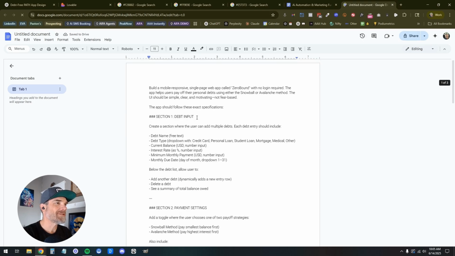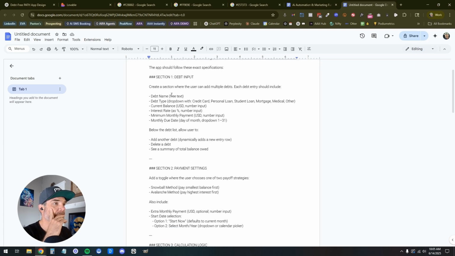Let's take a look at this. Build a mobile responsive single page web app called Zero Bound with no login required. Okay, I'm just going to scan this. You can skip, or maybe I'll edit. We'll see. I'm going to pause.